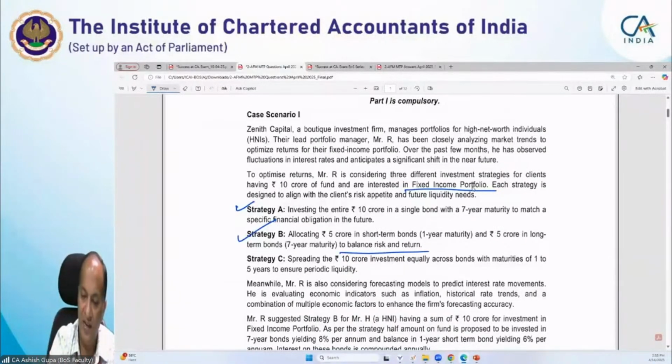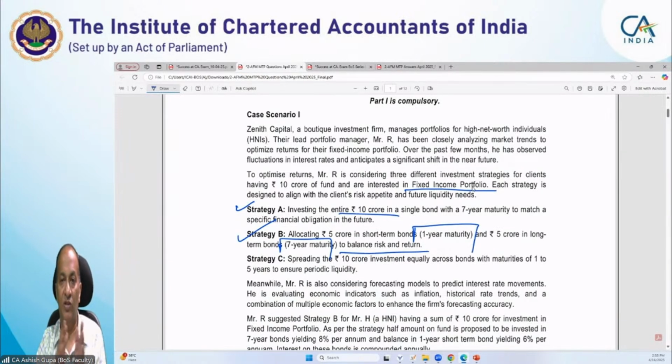So here our overall corpus is invested in one type of security, and here it is invested in two types of security, but the duration of one security is 1 year and the other is 7-year maturity. The maturity periods are widely different.